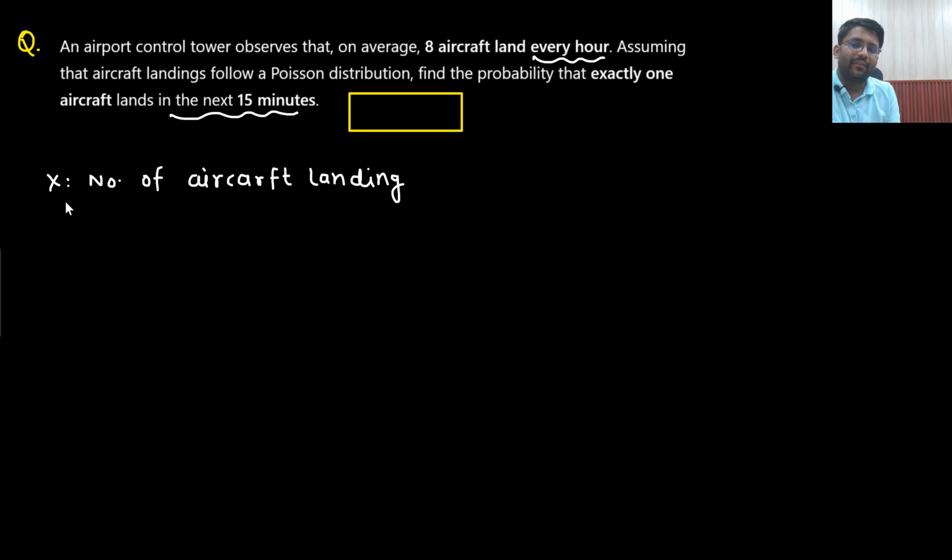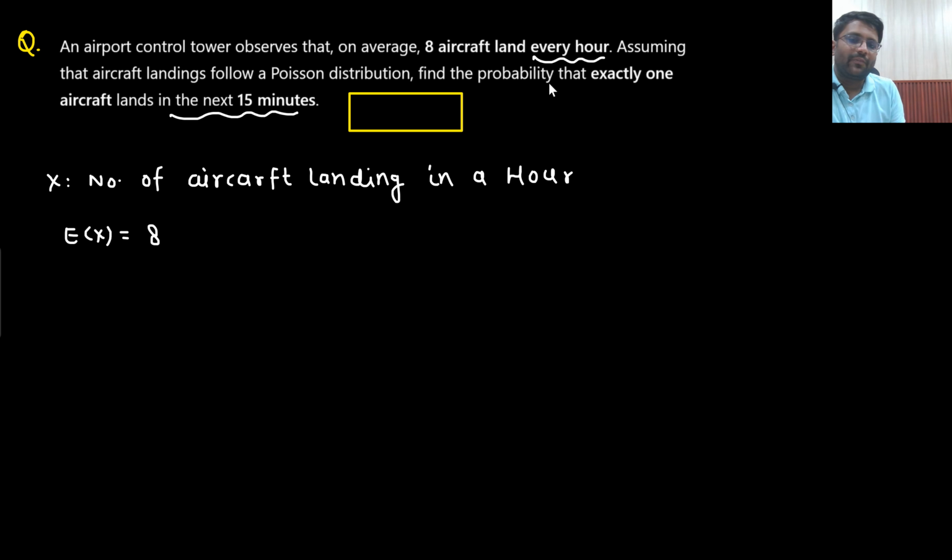So let's just say I assume my random variable x is the number of aircraft landing in an hour. This is my random variable x. Will I be able to tell you the expectation of x? Yes sir, expectation of x would be the expected number of aircraft landing in an hour. So an expected number of 8 aircraft will be landing in an hour. So expectation of x would equal 8.